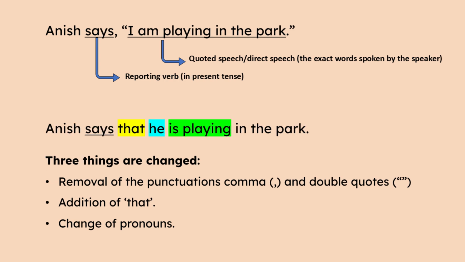Now let us see the same example but with a minor change. Anish says, "I am playing in the park." Here the reporting verb is says and it is in present tense. Now how is it changed? Anish says that he is playing in the park. Here there are three changes. First change is removal of the punctuation, comma and double quotes, and then addition of that, and then change of pronoun, that is I has been changed to he.